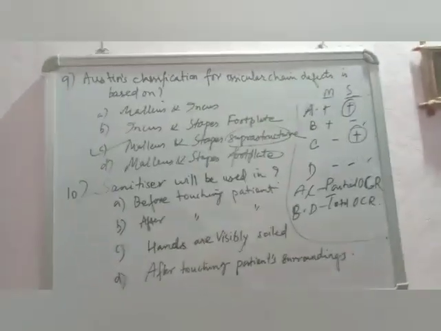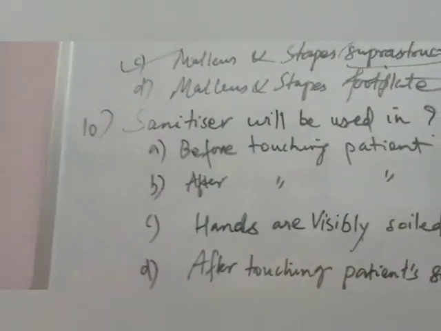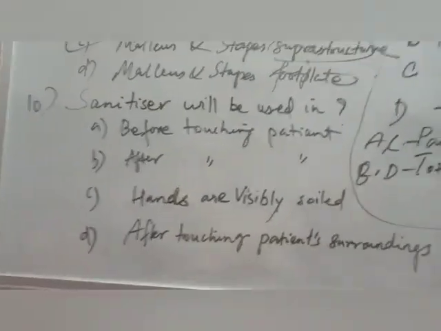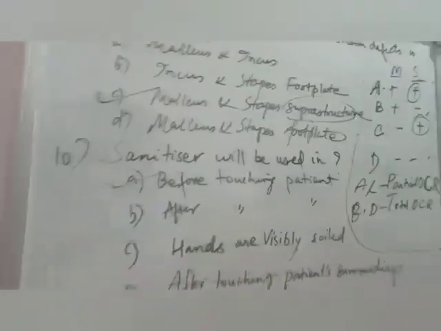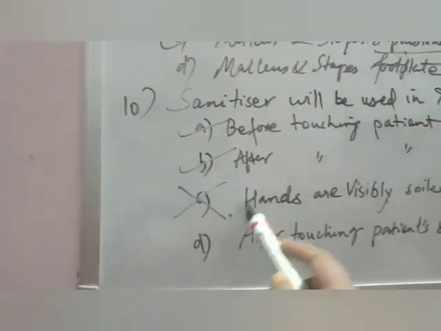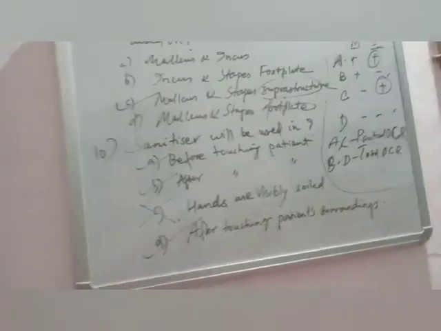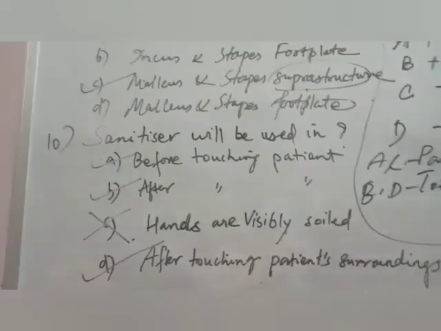Sanitizer will be used by you in which of the following situations? Before touching a patient, after touching a patient, hands are visibly soiled, and after touching patient surroundings. This is a multiple choice question. In exam, you will get all these options, and then you will get both 1 and 2 are correct, 1 is correct, 1, 2, 3 and 4 are correct. So you tell me which of the options are correct. Before touching the patient, yes, otherwise you will transfer the germs from you to him. After touching the patient, yes, otherwise you will get the germs from him. Hands are visibly soiled, this is wrong. After touching patient surroundings, yes, it is correct. Why is this wrong? Because if the hands are visibly soiled, sanitizer is not enough. You have to use soap and water to wash your hands, okay?